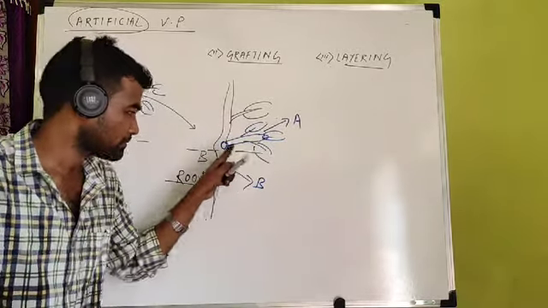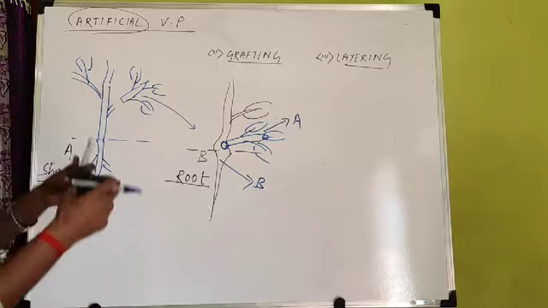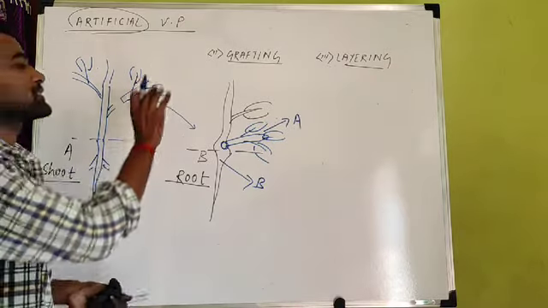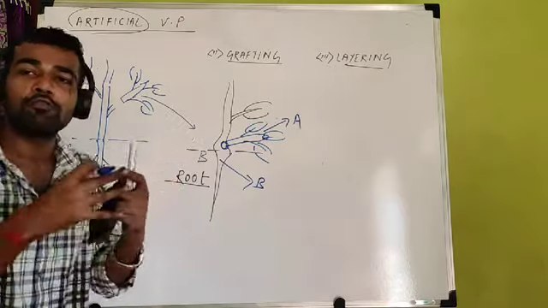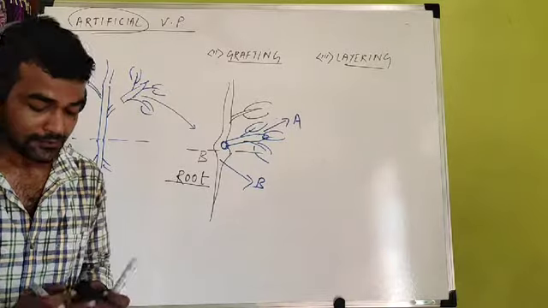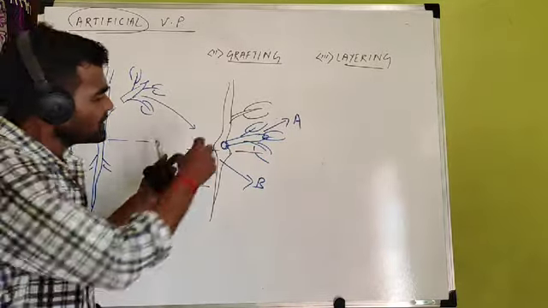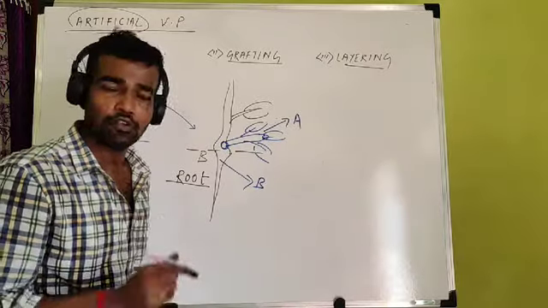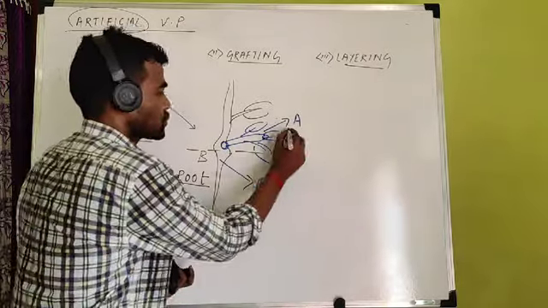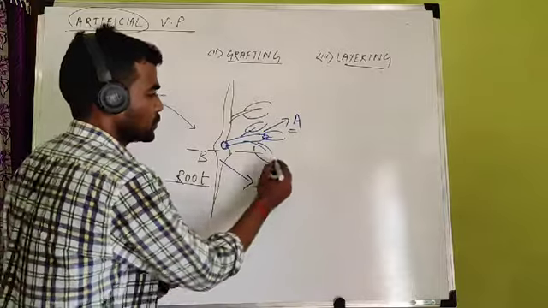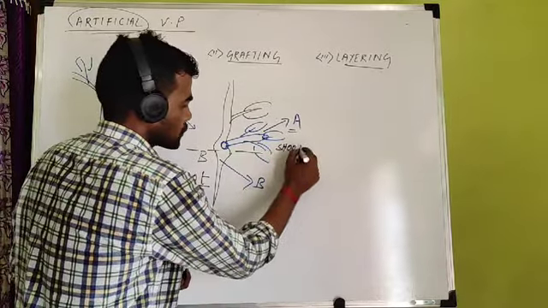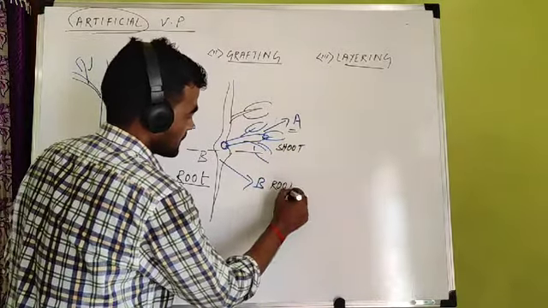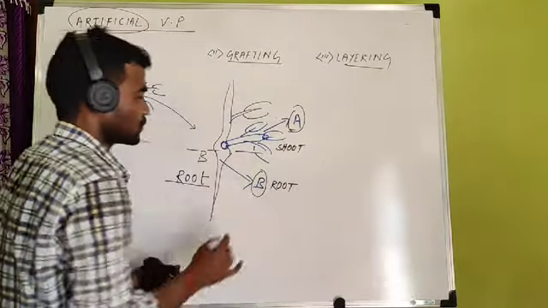This is the shoot portion and B's root. Now this combination is called grafting because when these two combine, they form a new plant or hybrid plant. When these two things are joined, two parts are used. One is the shoot, another is the root. A is shoot, B is root.